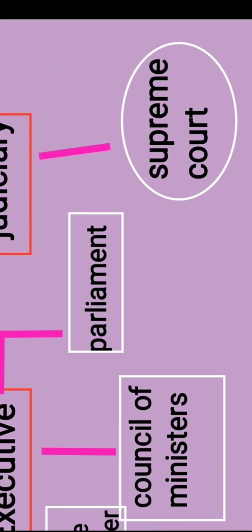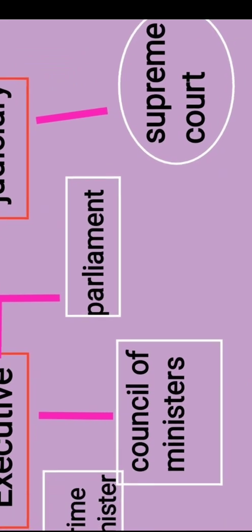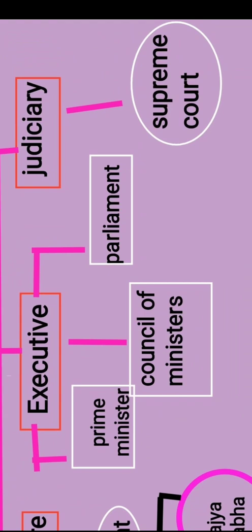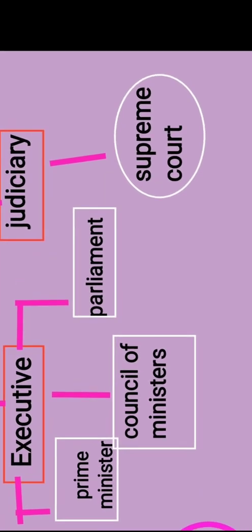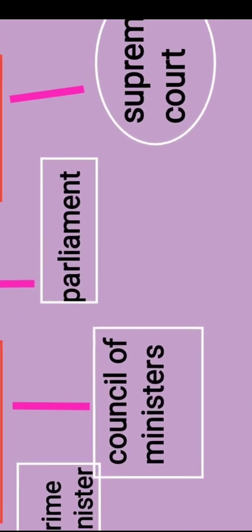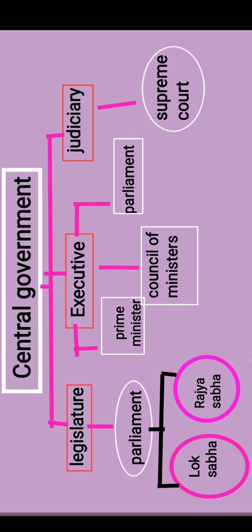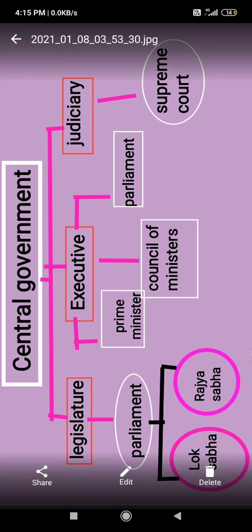This parliament with its 2 houses makes the laws for the country, and the prime minister and the council of ministers help to carry out the laws and make sure that they are followed. And here the Supreme Court makes sure that anyone who breaks the law will be punished. So students, this is about the central government.